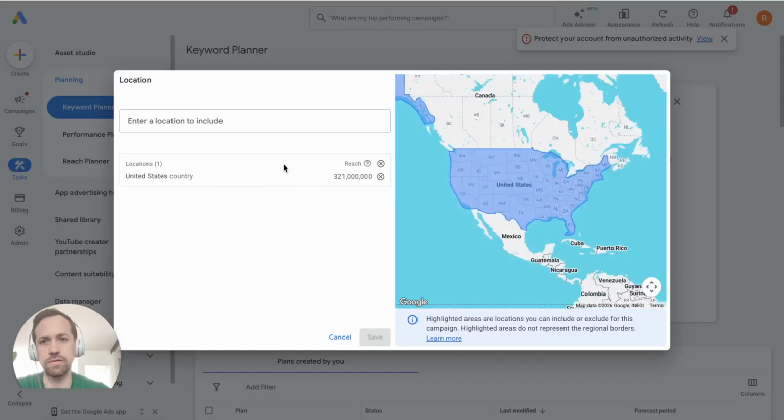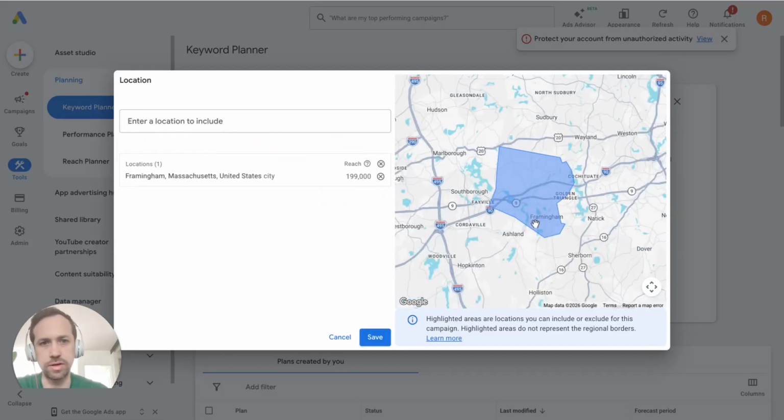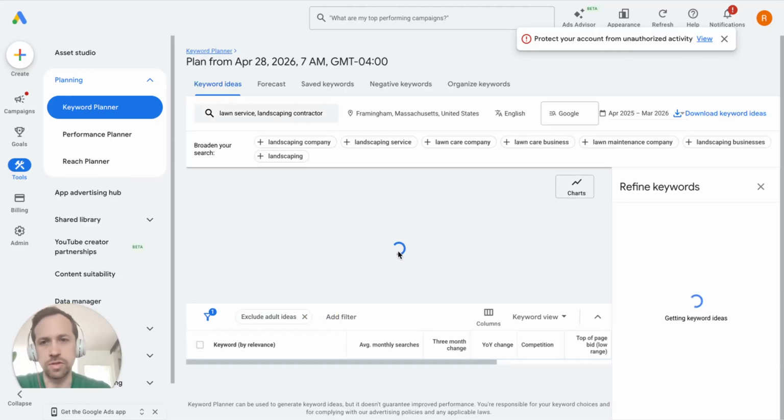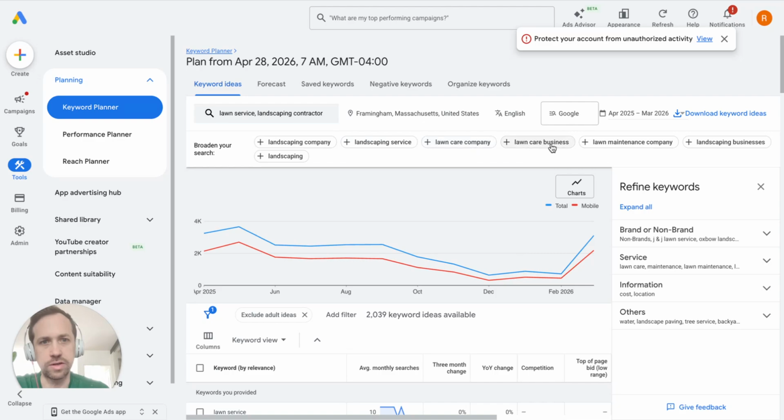I want to just focus on a specific area, so I'm just going to type in Framingham, Massachusetts. This is around 200,000 people in the area. You can see there's a lot of other areas you can service as well, but just to give you an idea. Then I click results, see what's going on. It's going to broaden your search and wants you to advertise for more keywords. People type in landscaping company, service, lawn care company, and so on.